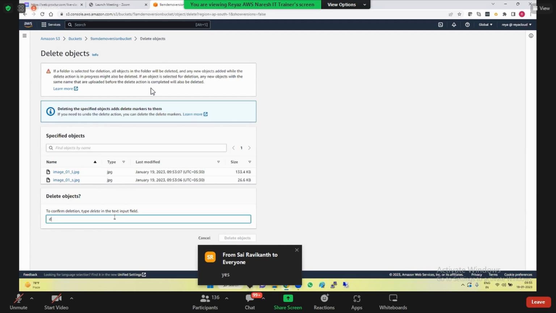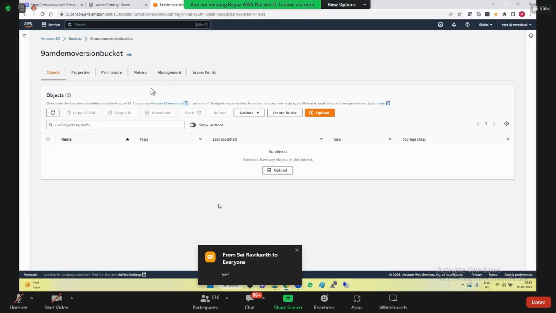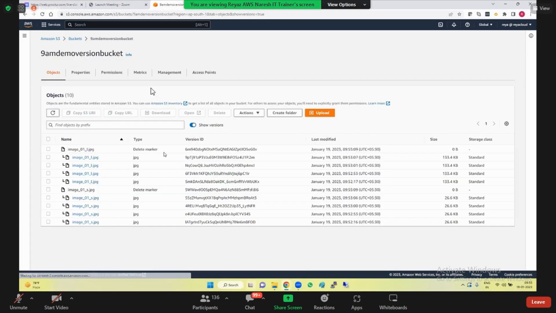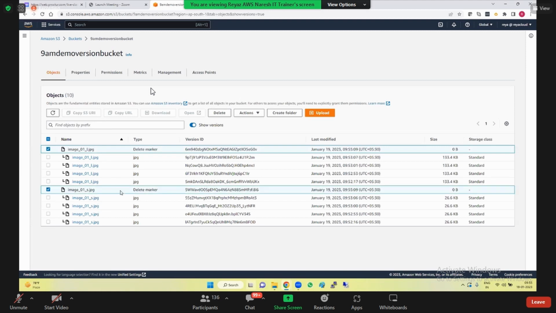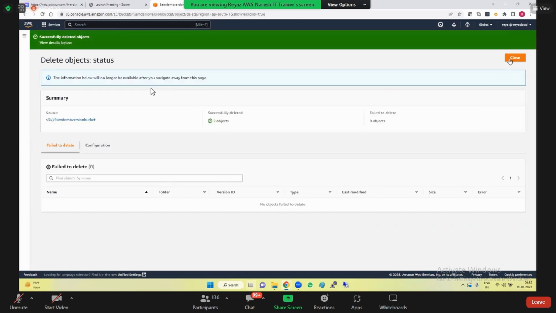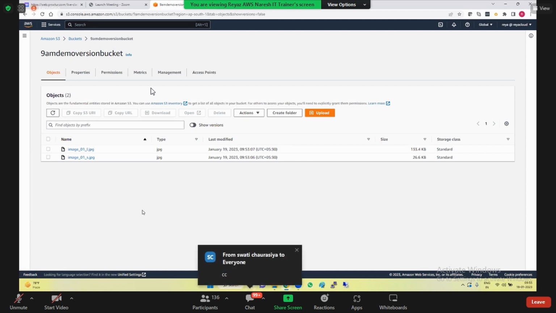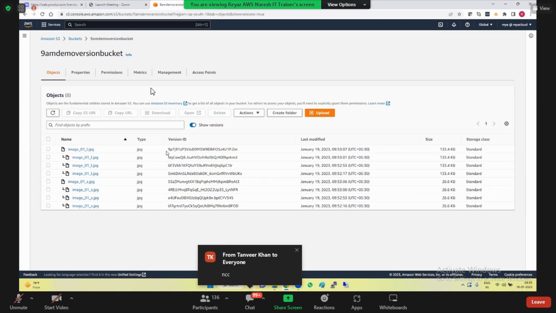So I'm deleting all. You can play around with it. So do you see everything I have deleted? Show versions and I see delete markers. Select those multiple delete markers, and then delete them. Close and refresh, and I can see my images back. Everyone understood how to play around with versioning files? Super. That is versioning.